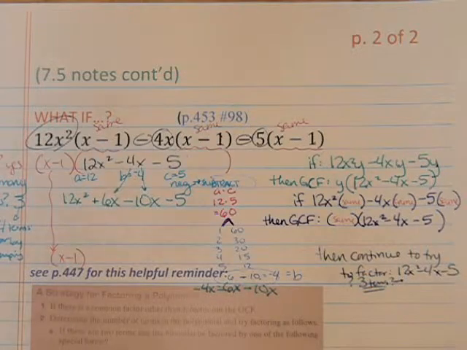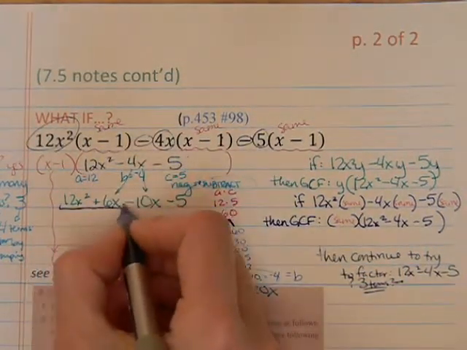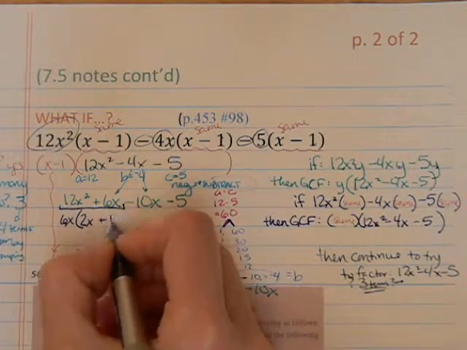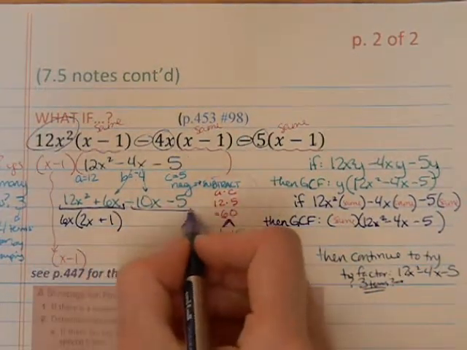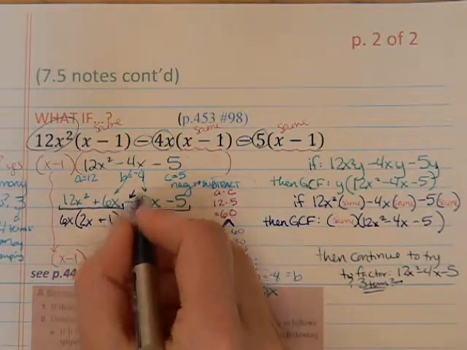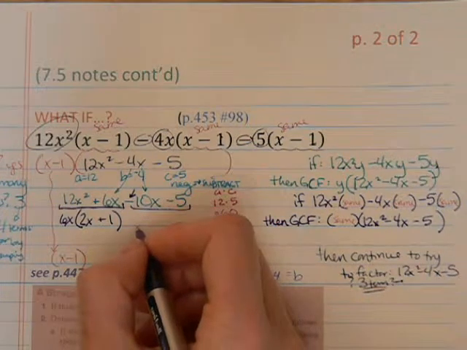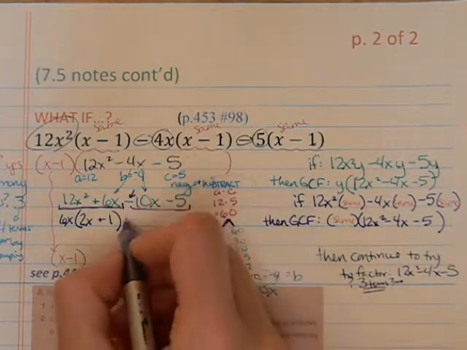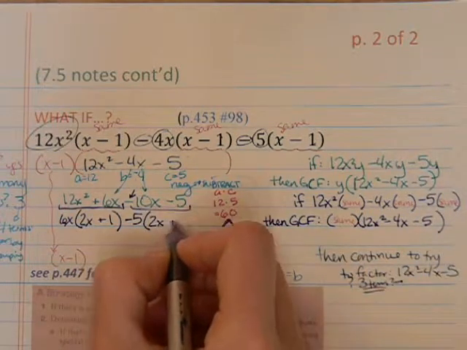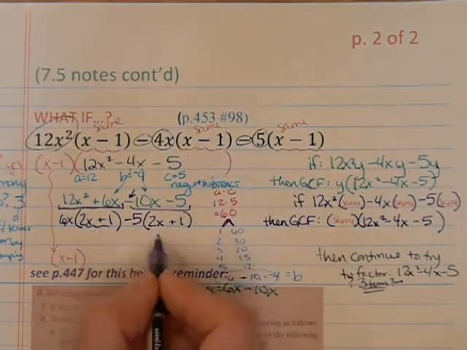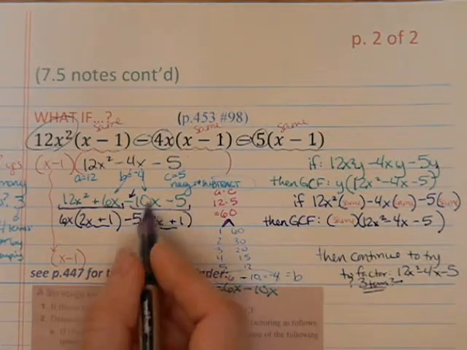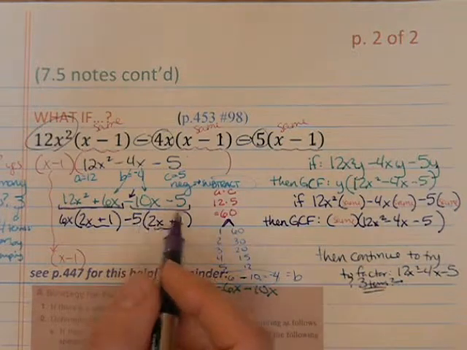We're now at 4 terms. We can factor by grouping. What do the first two have in common? They have 6x in common, leaving behind 2x plus 1. What do the next two have in common? They have a 5 in common, and the first term sign being negative tips me off, reminds me that I need to pull a negative GCF out, so a -5, leaving behind a positive 2x plus 1. And we can expect these to match. That's a good way to catch yourself. If they don't match, you've done some sort of error, or you forgot to pull a negative.